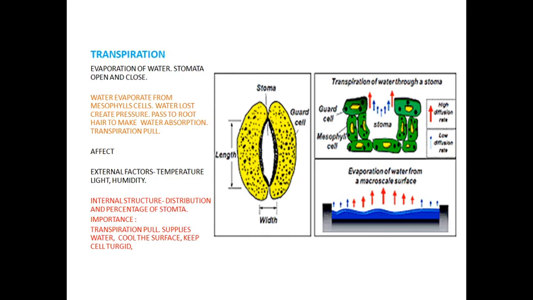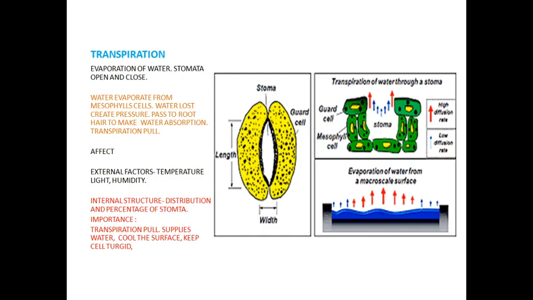And the internal factors are the percentage of open stomata, water status of the plant, and canopy structure. Canopy structure means the size of the leaf. These are the external and internal factors that affect transpiration.